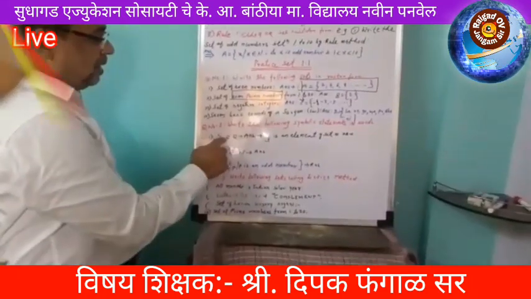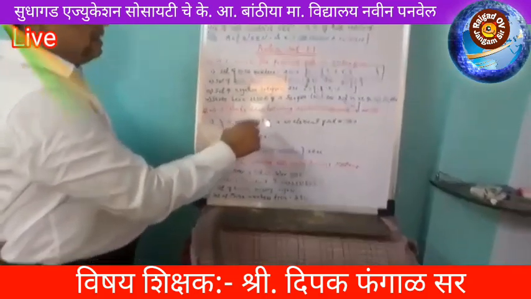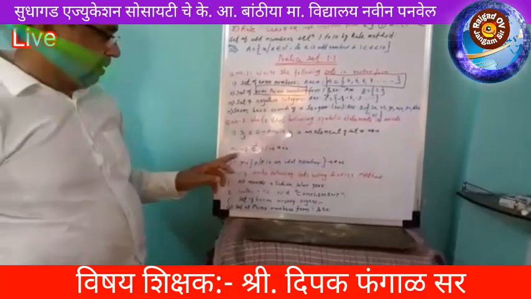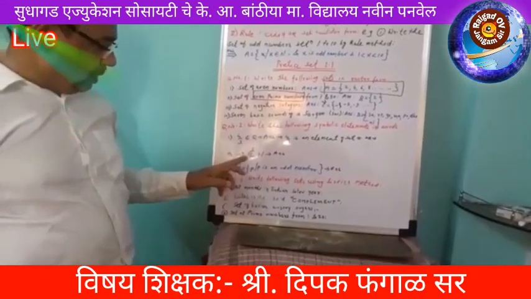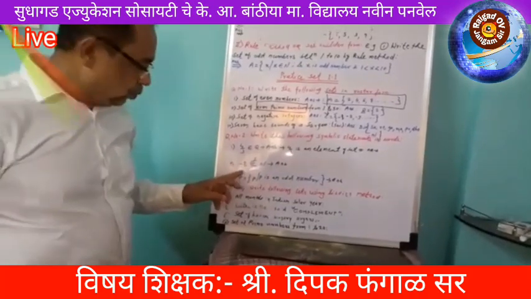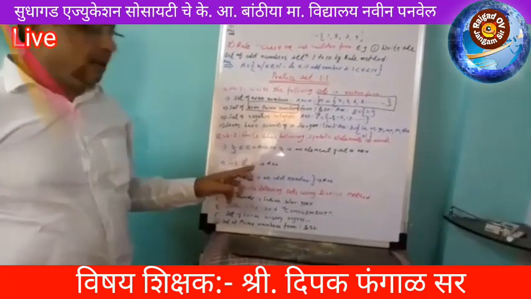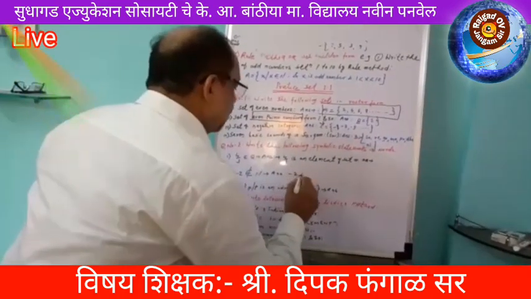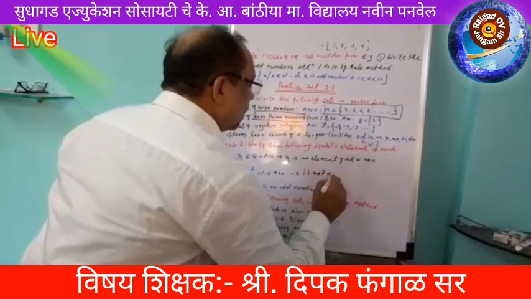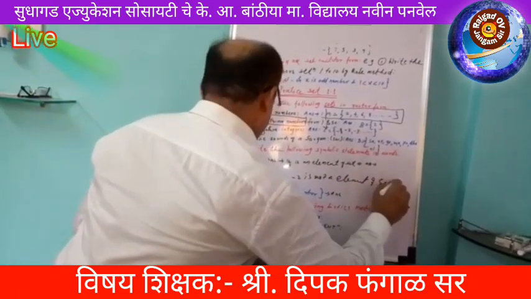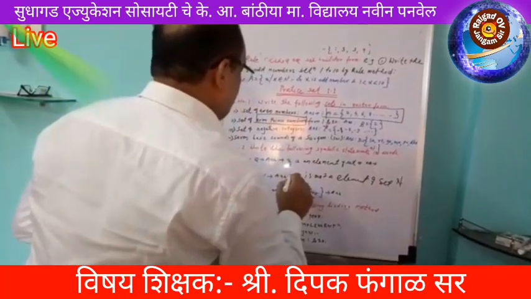Second one, -2 does not belong to N. It means that -2 is not an element of set N. You write here -2 is not an element of set N. This is the answer.